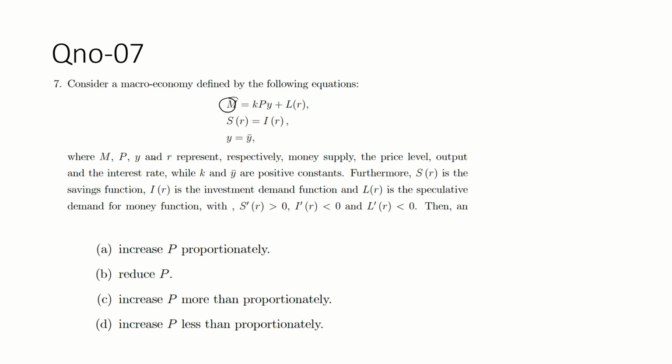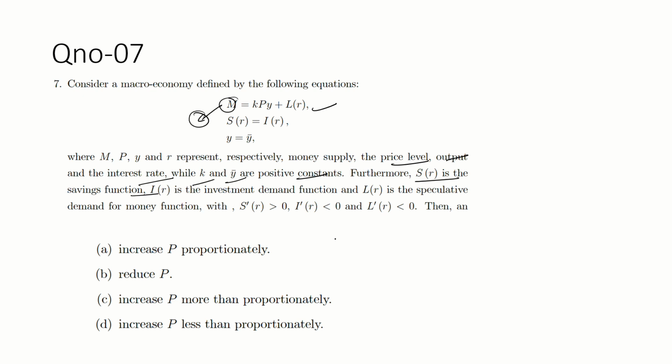So M, P, Y, and R represent the money supply, price level, output, and interest rate, and K and Y are positive constants. S(R) is the saving function, I(R) is the investment demand function, and L(R) is the speculative demand function.